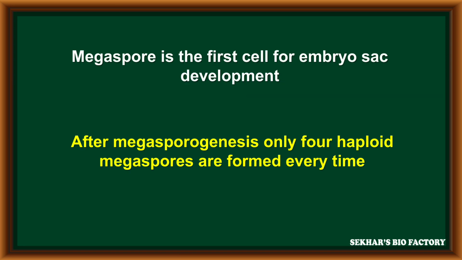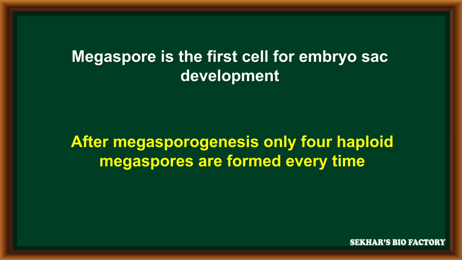In this video, I am going to explain bisporic embryo sac development in angiosperms. During embryo sac development, the megaspore is the first cell to develop the embryo sac or female gametophyte. These megaspores are produced with the help of megasporogenesis.